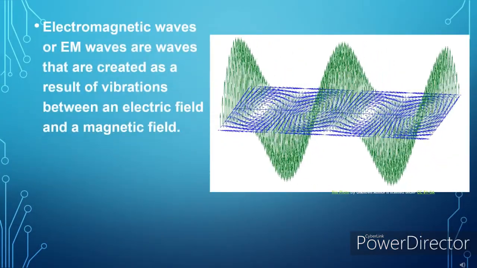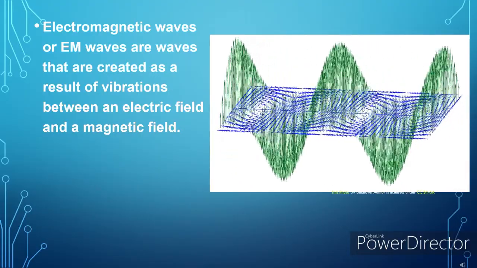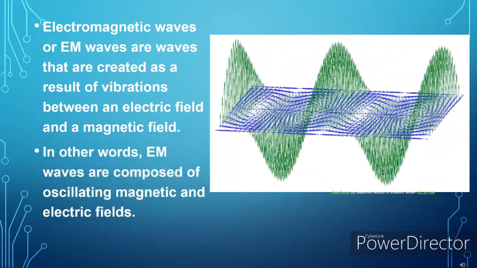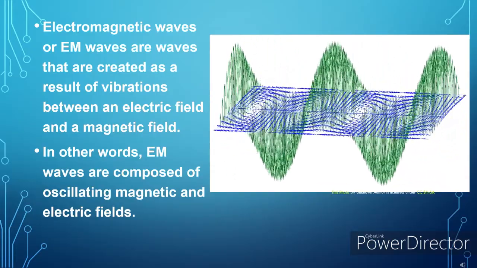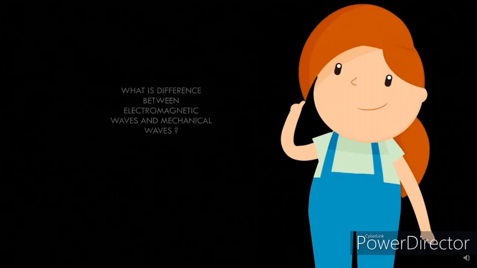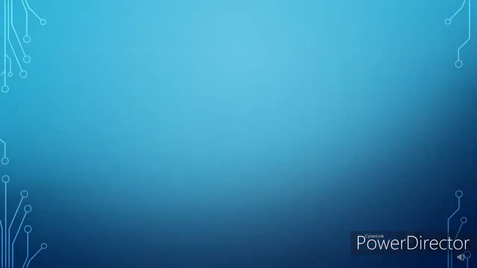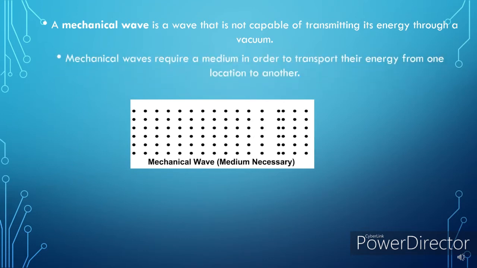Electromagnetic waves or EM waves are waves that are created as a result of vibrations between an electric field and a magnetic field. In other words, EM waves are composed of oscillating magnetic and electric fields. So what's the difference between electromagnetic wave and mechanical waves? A mechanical wave is a wave that is not capable of transmitting its energy through a vacuum. Mechanical waves require a medium in order to transport their energy from one location to another.